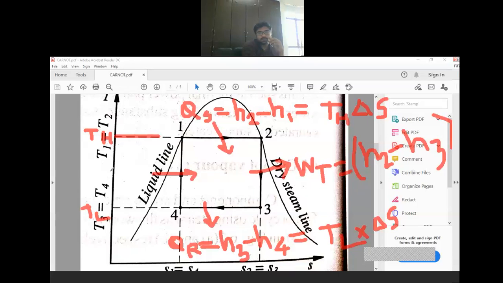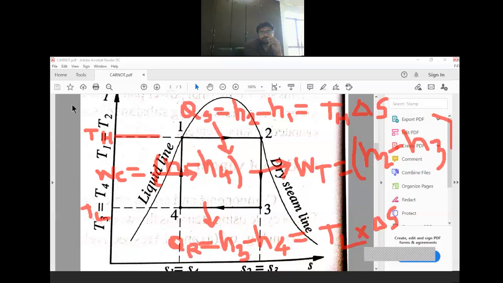that's why here compressor work will be H1 minus H4. Clear? So I hope you have understood it properly. So heat supplied, heat rejected, work of turbine, work of compressor. So this was about the different parameters related with the Carnot vapor cycle.